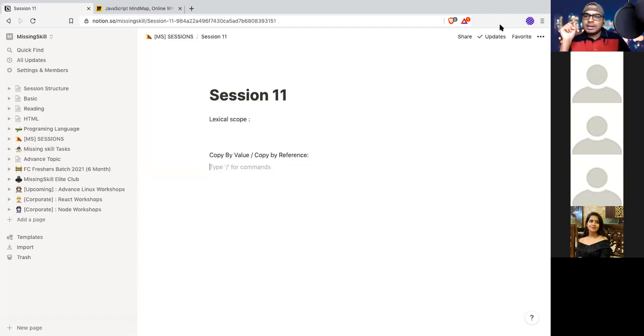So today I will cover lexical scope, and copy by value and copy by reference. I'll give you an example of how you can use copy by value and copy by reference in a real life example. I like the example from Pratiksha also, the oil wala one, and I will be using it in future. Thank you, sir. It was really nice.